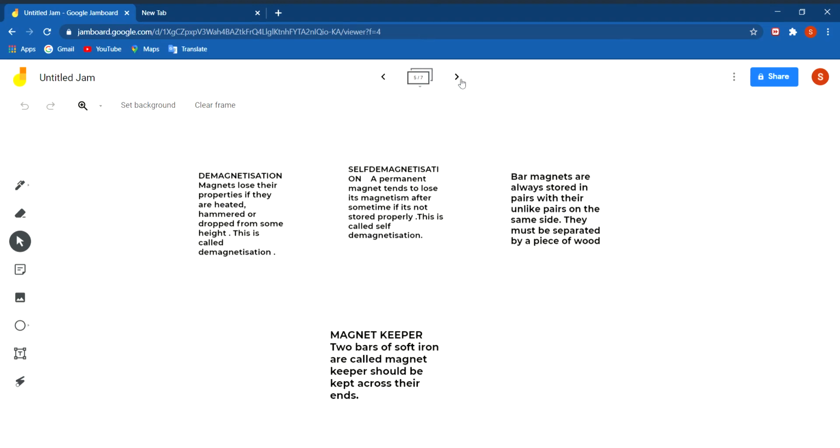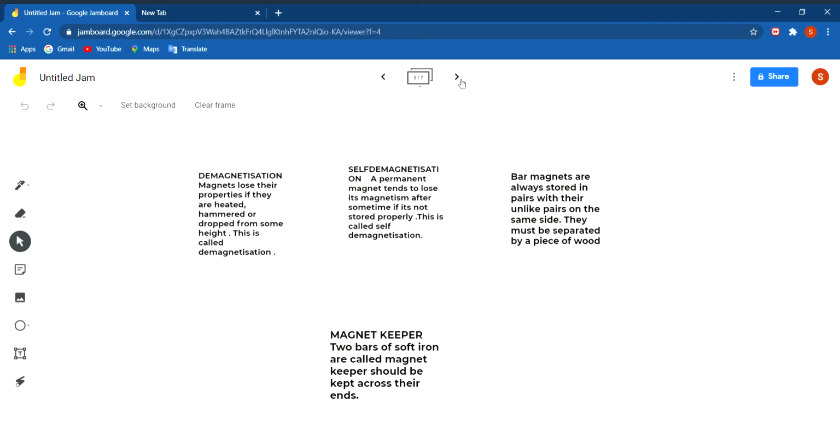Then sometimes self-demagnetization also occurs in a permanent magnet. It loses its magnetism after some time if it is not stored properly, and this is called self-demagnetization. It is not dropped, hammered or heated, but if it is not stored properly, it loses its magnetic property. So we should store the magnet carefully.